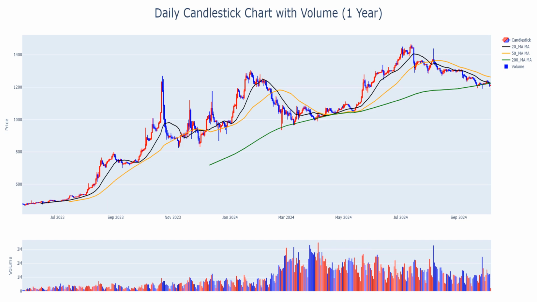USDTARS's current price of 1,211.9 places it closer to its yearly lows, indicating potential support around 1,202. Trading volumes have been lower in recent sessions, suggesting a lack of conviction among traders. Should volume increase, the coin might test its yearly highs or lows, depending on the direction of momentum.